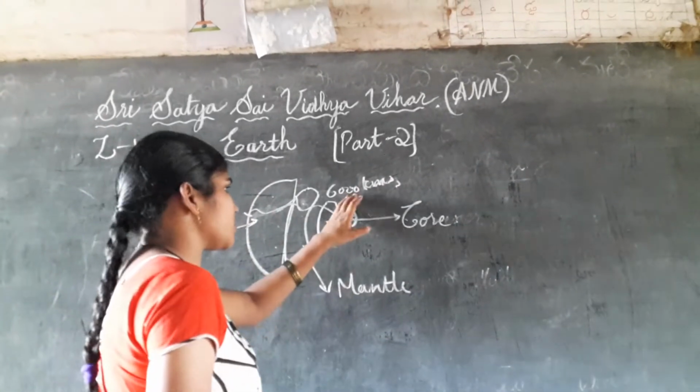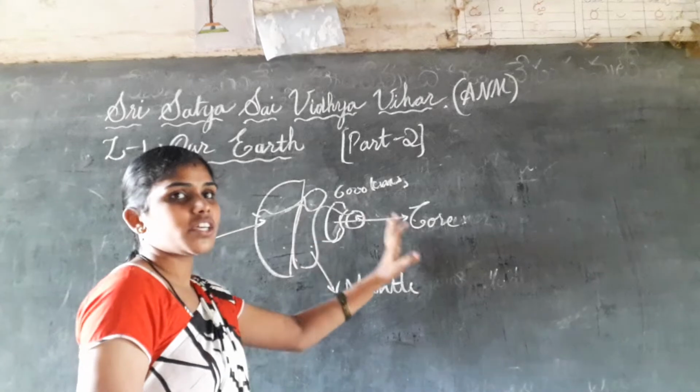These 6,000 kilometers we will divide according to the layers.